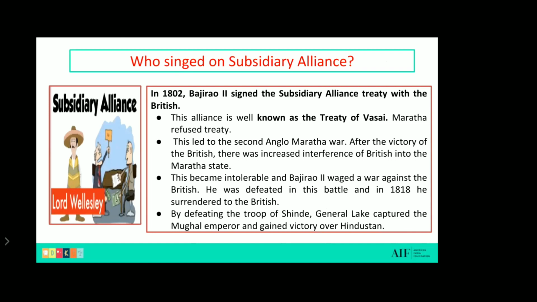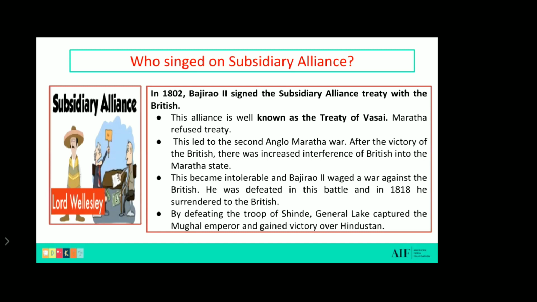Now what happened over here? Bajirao II signed the treaty, but many Marathas were not ready for this treaty. Because of this, there was again one war, again an Anglo-Maratha War, that is British and Maratha War. And after the victory of the Britishers in this war, who won the battle? It was the Britishers who won the battle in this war.